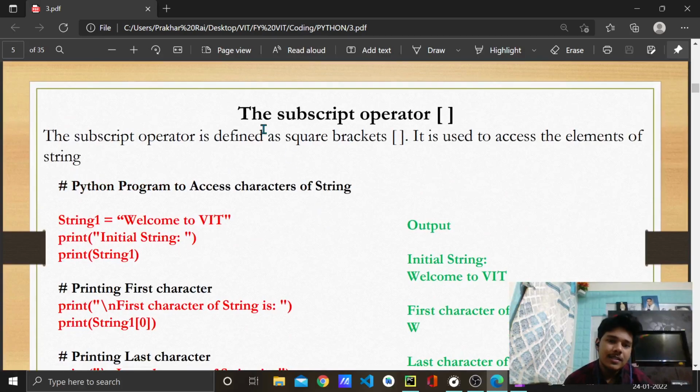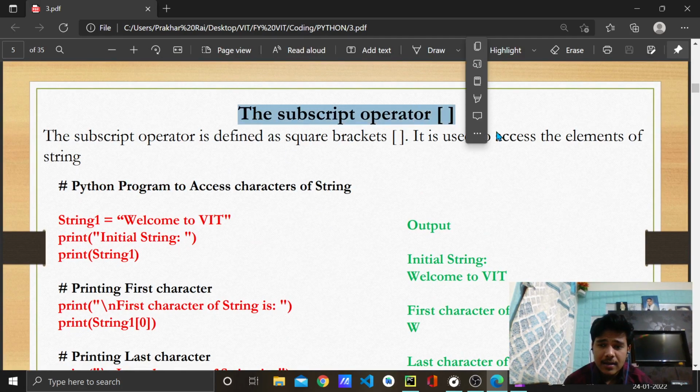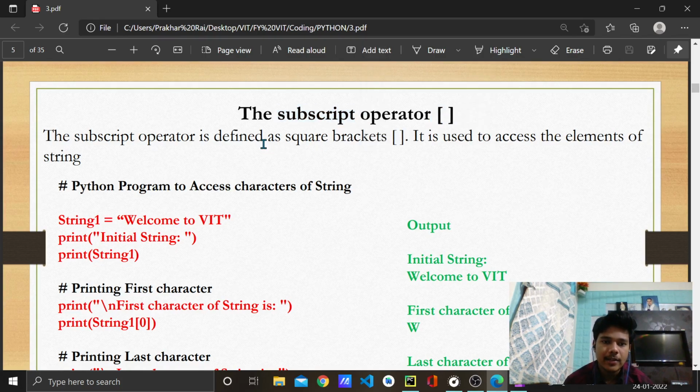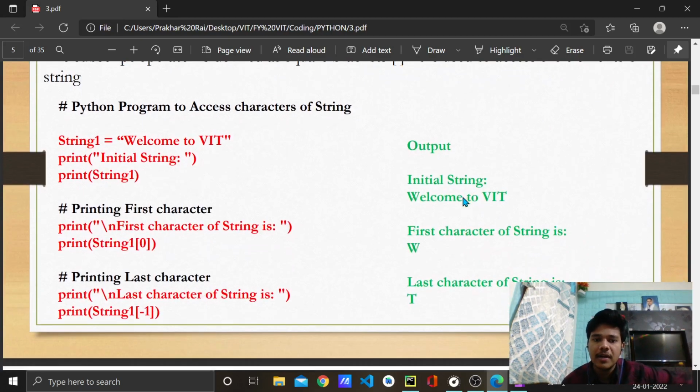Now this is the part of the subscript operator, and this square bracket is known as a subscript operator, right? It is a name actually. We saw arithmetic operators, right? Plus, minus, times, divide, modulo operator, that percentage. So this is known as a subscript operator. It's defined as square bracket. It is used to access elements of a string or a list. List I showed you, right? One more data type.